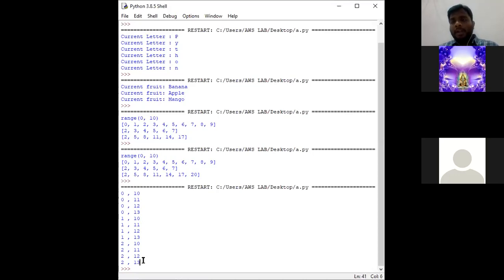So in today's class we have briefly discussed what is a for loop, how in general we can write a for loop by using two examples. The third example is how we can use a for loop by using a range function, and the fourth example is the nested for loop. How can we use a for loop in a for loop? That is called the nested for loop. Okay. Today we shall end this class with the for loop, and in the next class we shall discuss the while loop.